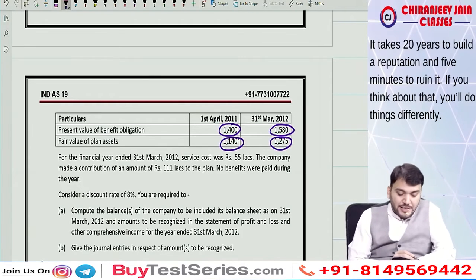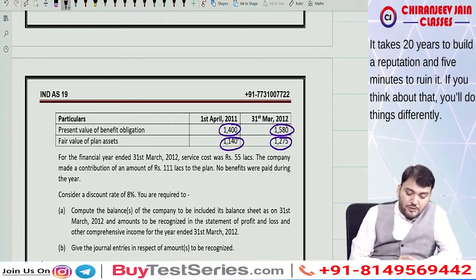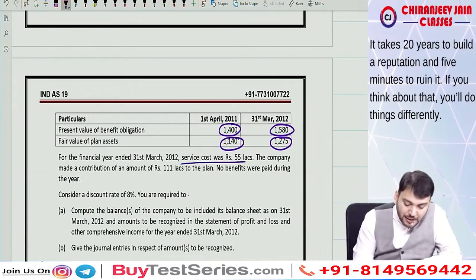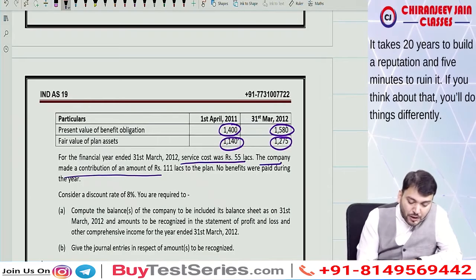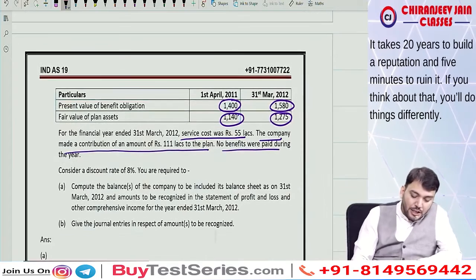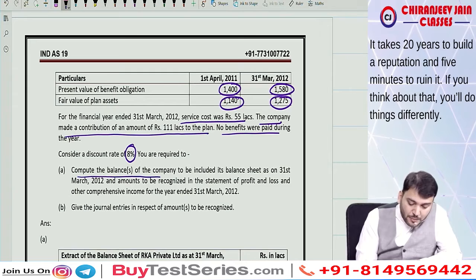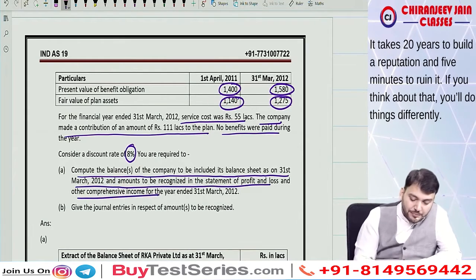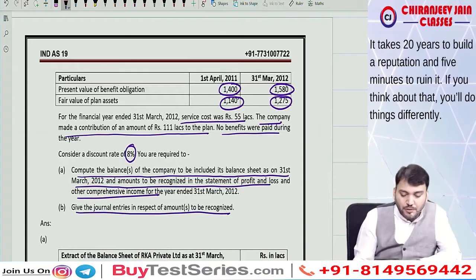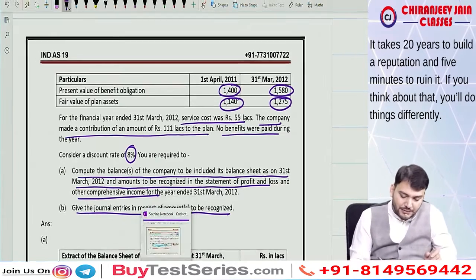For the financial year ended 31st March 2012, service cost was 55 lakh, meaning the current service cost. The company made a contribution of an amount of 11 lakh to the plan. No benefit was paid during the year. Consider a discount rate of 8%. You are required to compute the balance of the company to be included in the balance sheet as on 31st March 2012, and the amount to be recognized in SOPL and other comprehensive income. Give journal entry in respect of the amount recognized. Very simple. Correct?